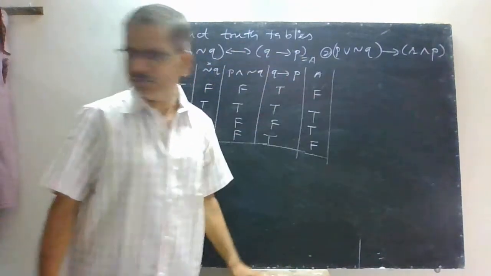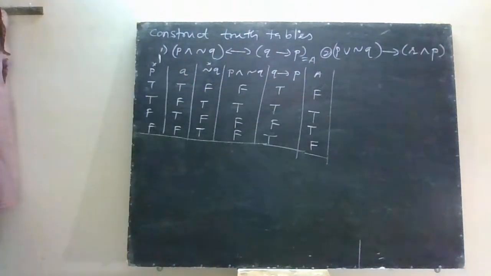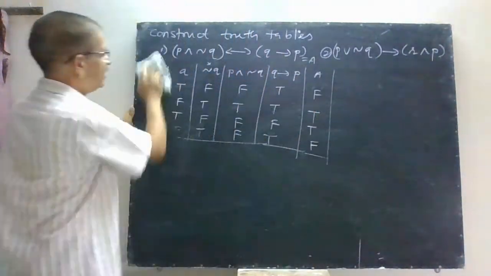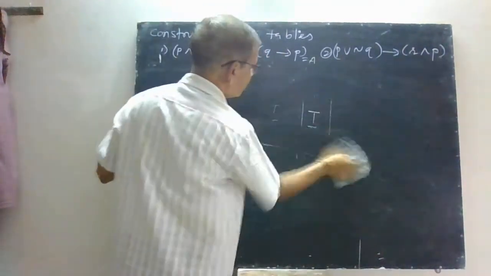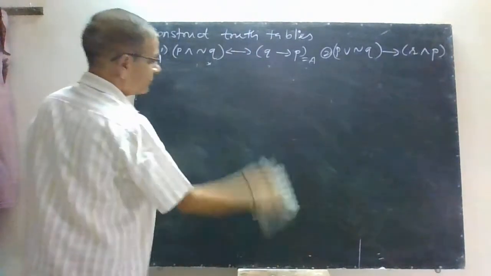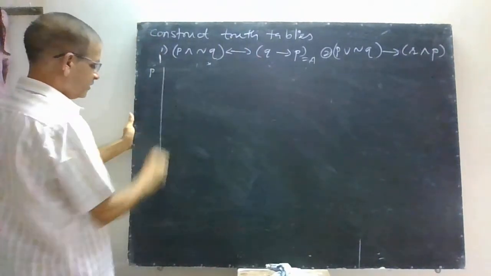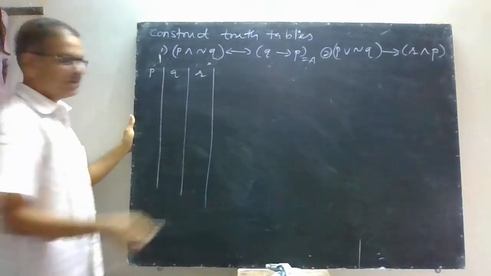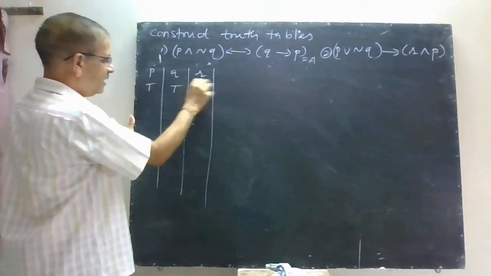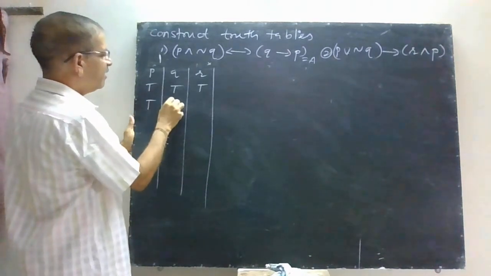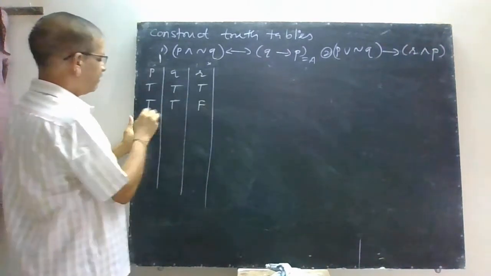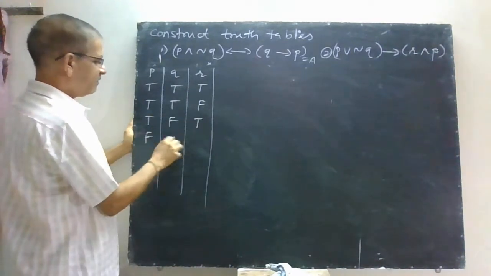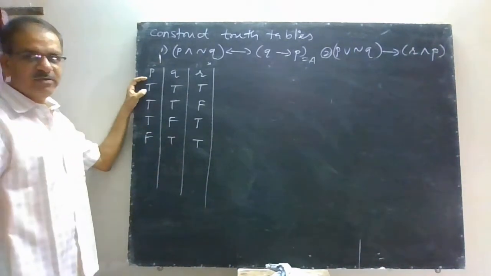Now let us see one truth table for 3 statements, because it contains 3 statements. So let us see one more. For 3, there will be 8 possibilities. Last time you have seen that one. T, T, T, T, T, F, T, F, T, F, T, T. That means this first possibility having 3 T's.